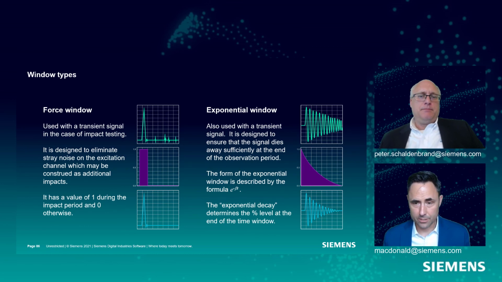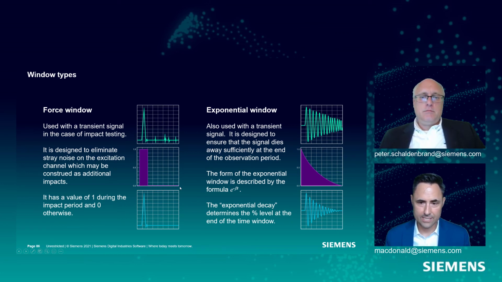Some other types of windows you can use. Force window, again for impact testing where we have an impact hammer. We are really interested in this impulsive part of our force, maybe setting down the hammer. We don't want to have any of this little noise on there, and so a force window is essentially 1 during the impulse event and then off for the rest of it, and we end up with this nice clean impact event and then no signal noise.